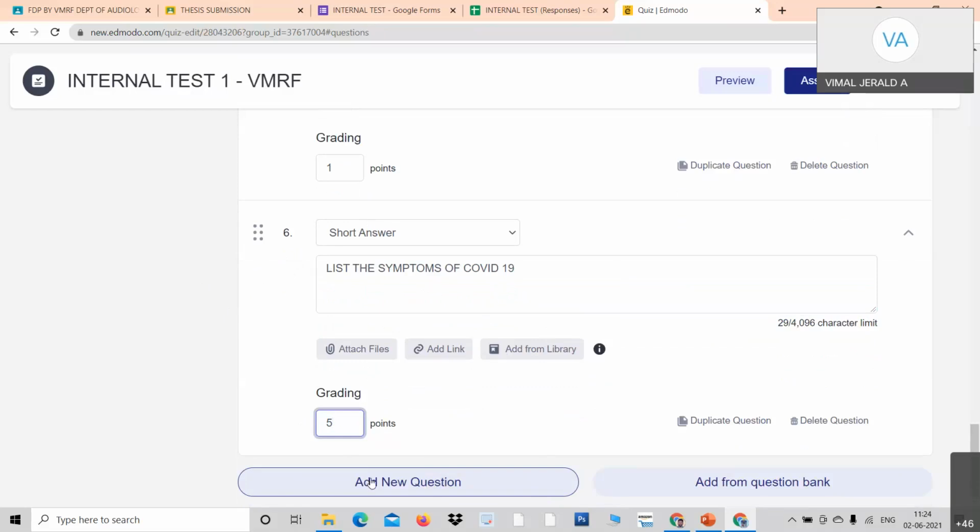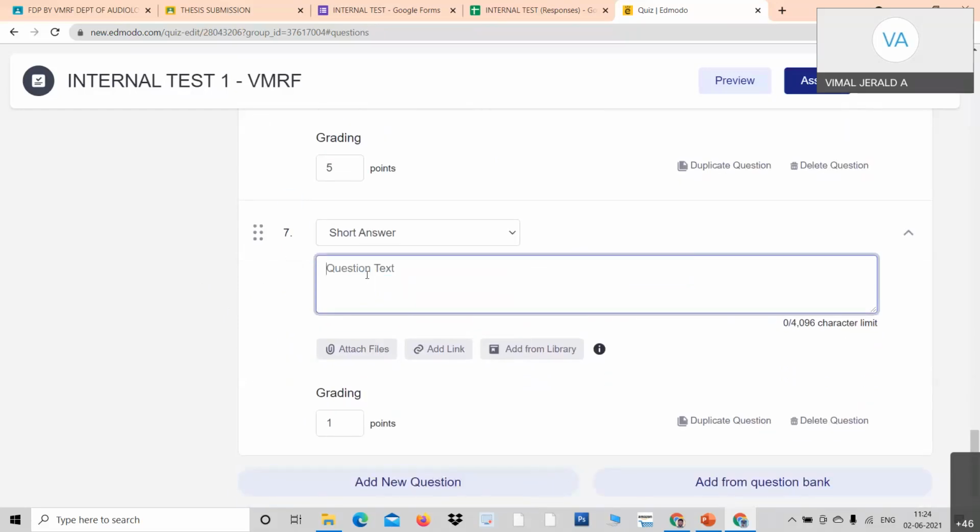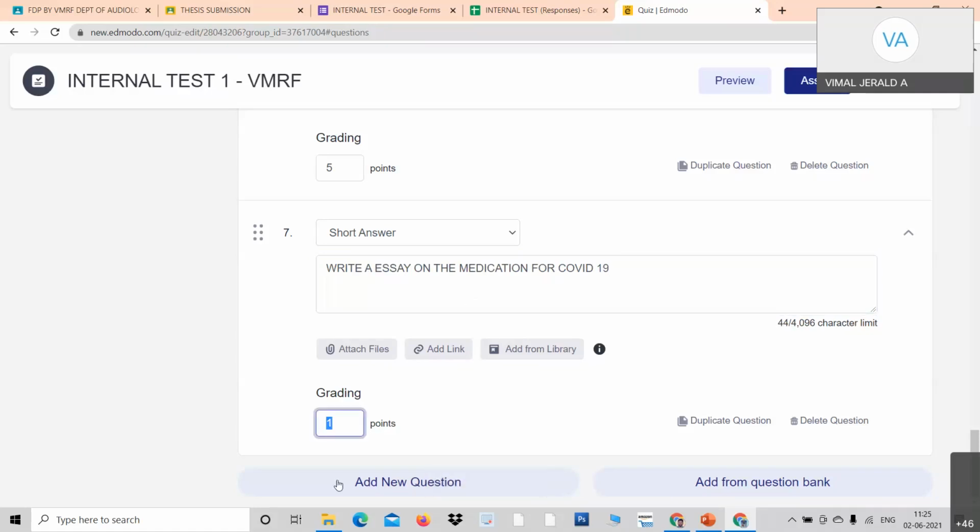For example, I just click over and add some more questions. See, I just click over add question. I can go for the next question. See here, short answer, select short answer. And even essay also you can go. Though it is given as short answer, you can go even for essay type question also. Longer answer also can be done. For example, write an essay on medication for COVID-19. You can ask the students to write an essay. See, the marks that I give is 10 marks. Okay, professors, so that's all. I have added all the questions.